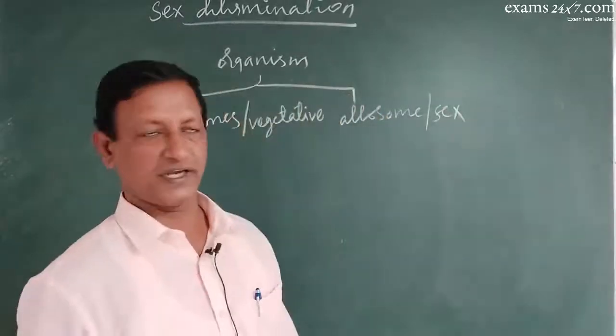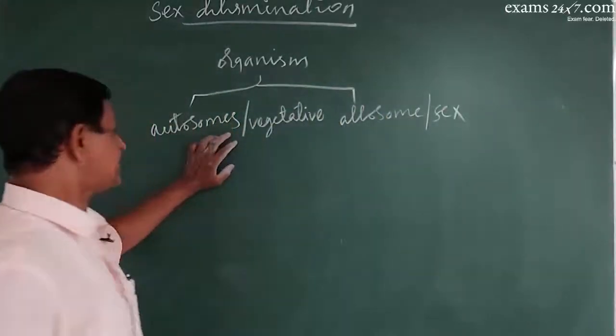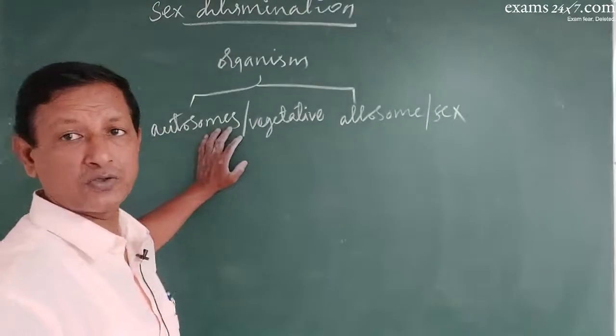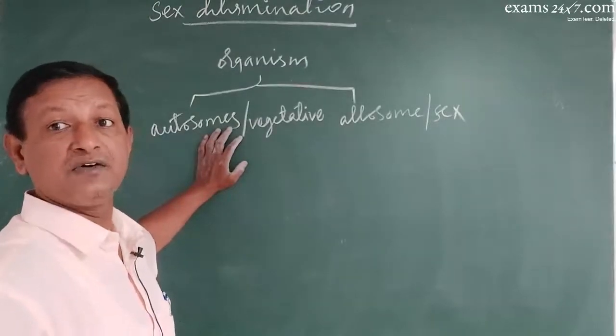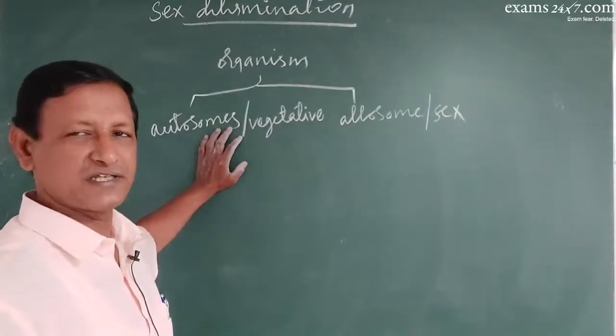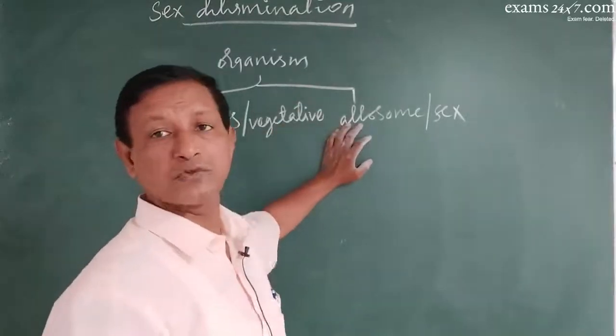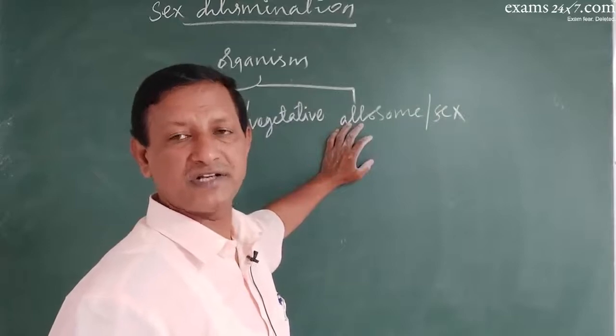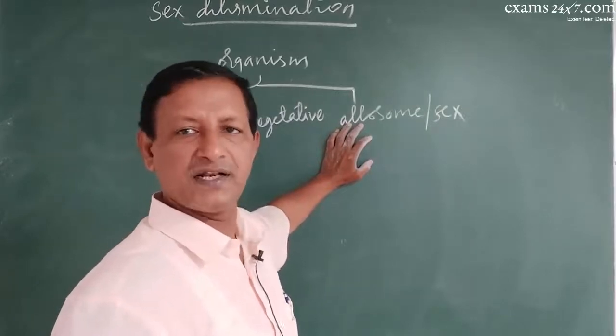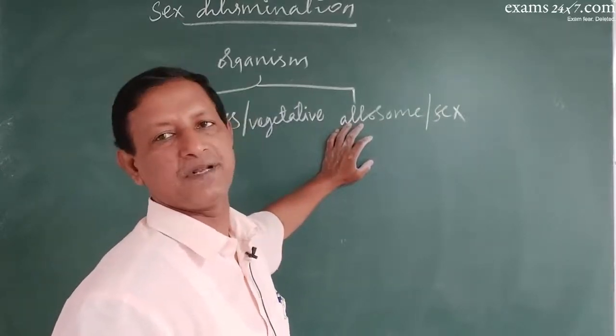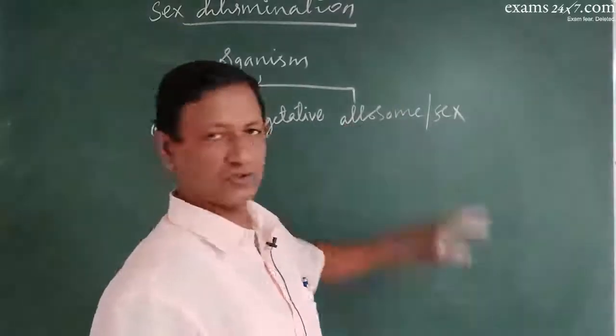These vegetative chromosomes or autosomes decide the vegetative character of the individual, for example, height, color, etc. Allosomes or sex chromosomes determine the sexual features of the individual. Maleness, femaleness, characters related to maleness and femaleness, all are decided by sex chromosomes.